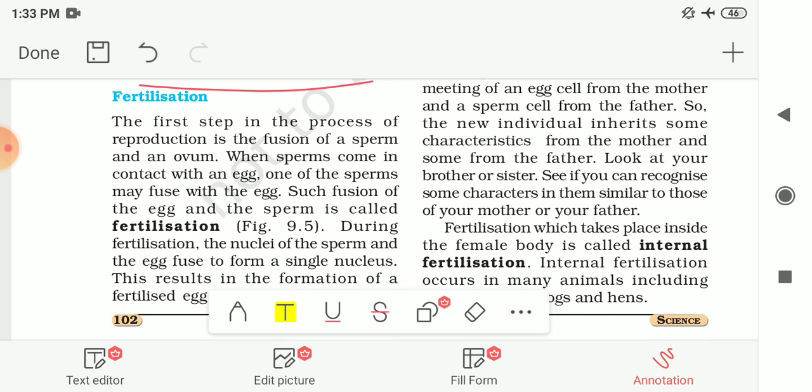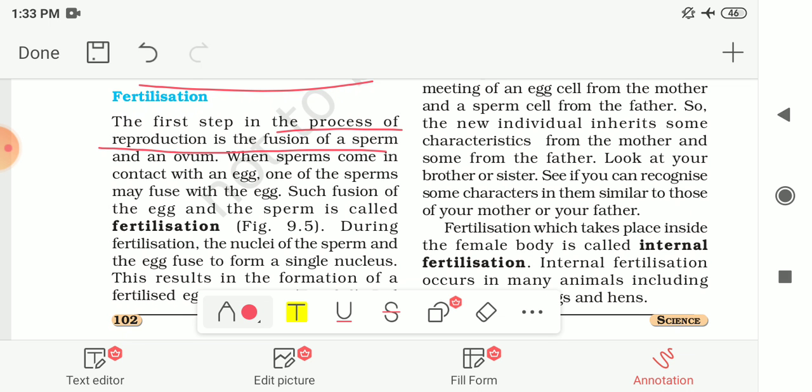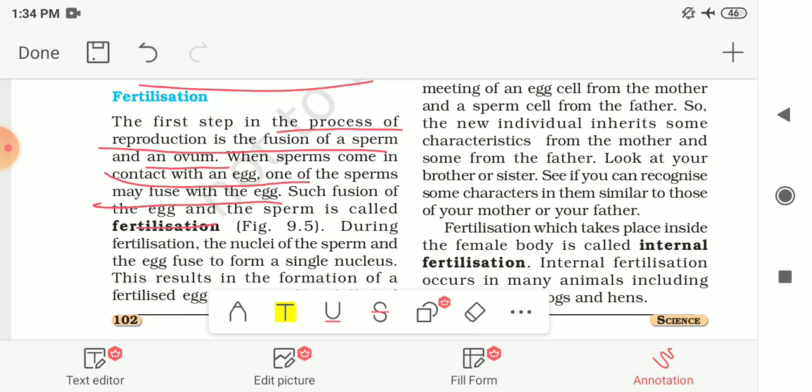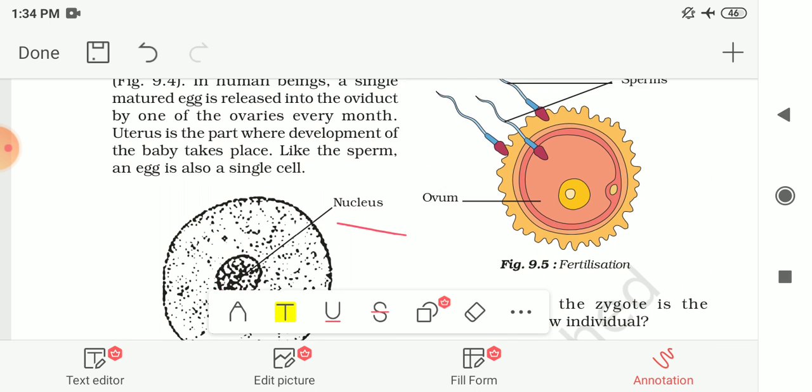Now next is fertilization. How does fertilization take place? The first step in the process of reproduction is the fusion of a sperm and an ovum. Fusion means mixing of the sperm and the female gamete, that is the ovum. When the sperm comes in contact with the egg, one of the sperms may fuse with the egg, and such fusion of the egg and sperm is called fertilization. Here in the next picture it is shown to you.